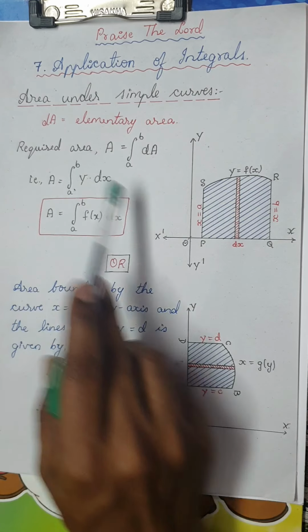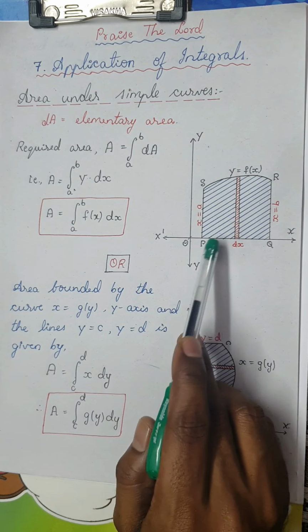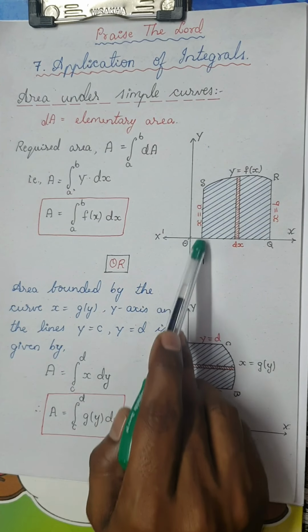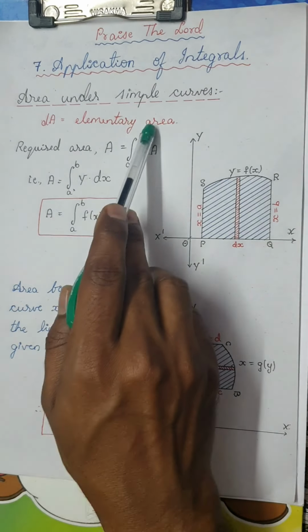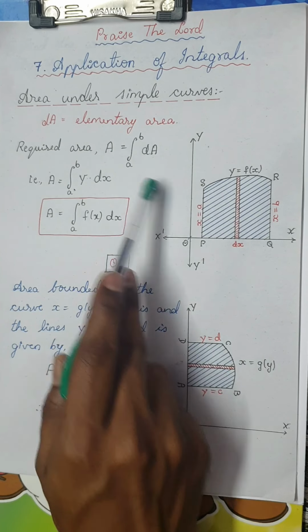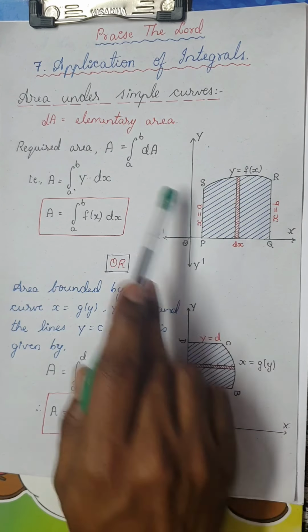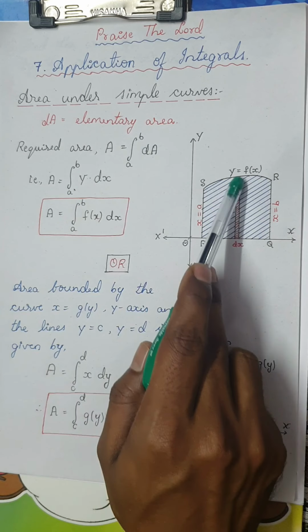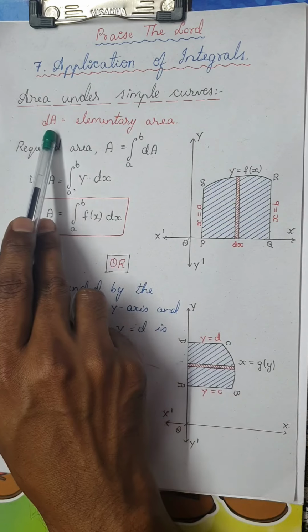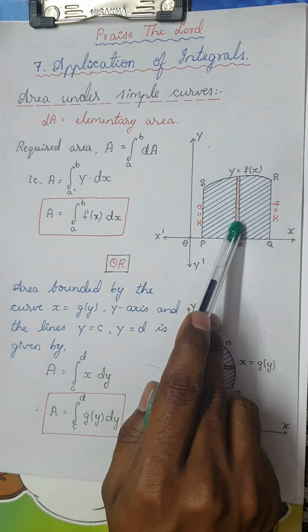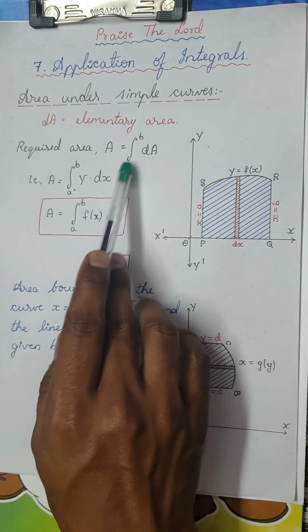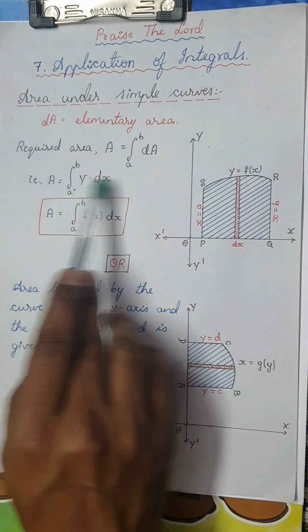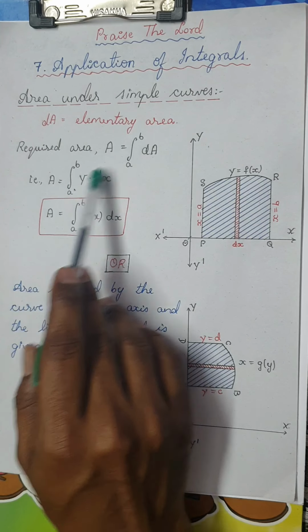So what I do is, area would always be given from, you take the limits from where to where. This curve will start from x is equal to a to x is equal to b. So area under the curve from limits a to b. What is dA? Actually, dA is the elementary area. As I told you, we just take the elementary area and we extend it along the entire limit to get my full area. So area is a to b.